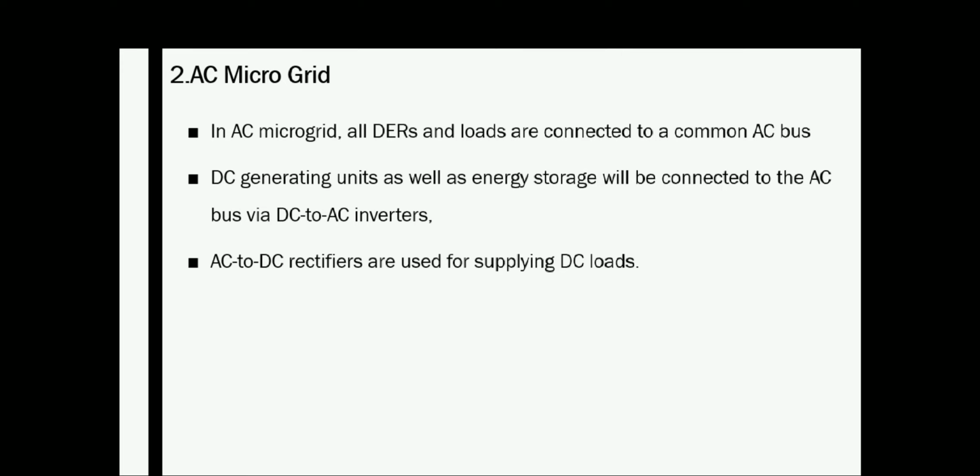That is, if you have an AC microgrid, and you intend to connect or integrate that particular microgrid to your conventional power system, then AC microgrid is a better choice. And if you want to connect a DC load with the AC microgrid, you need AC to DC rectifiers, converters for supplying DC load.